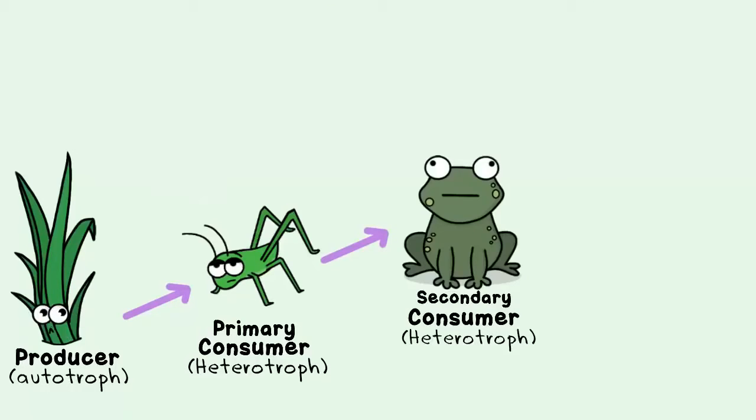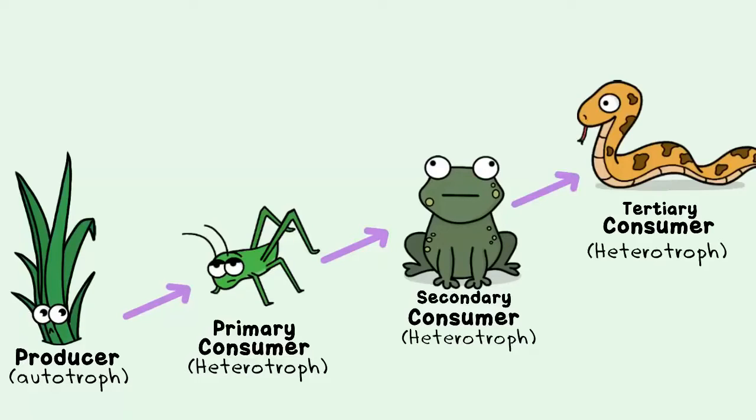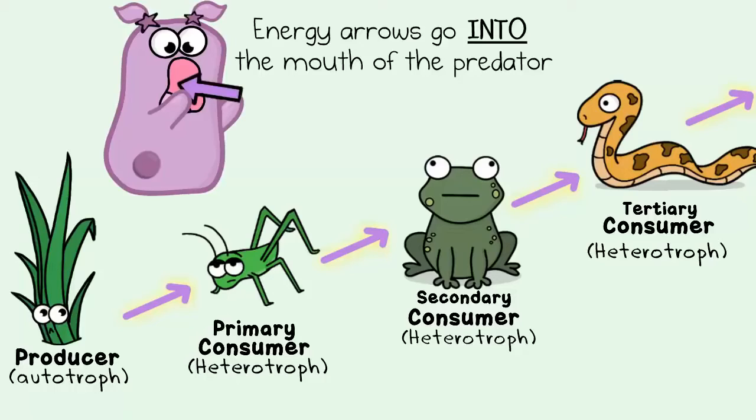The plant is eaten by a primary consumer, this grasshopper here. Consumers are heterotrophs, which means that they need to feed on other organisms. The primary consumer is eaten by a secondary consumer, this frog. The secondary consumer is eaten by a tertiary consumer, this snake, and the food chain can keep going. Notice how the arrows are supposed to point in the direction of the one doing the eating, which makes sense because that's the direction of the energy flow.